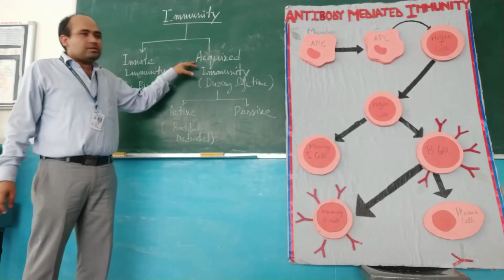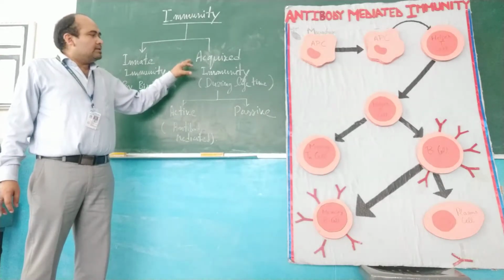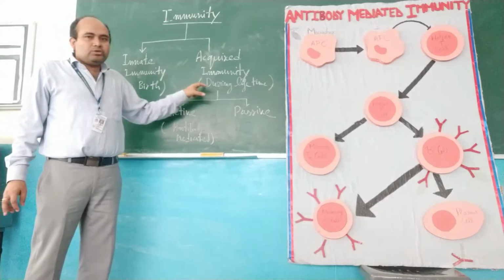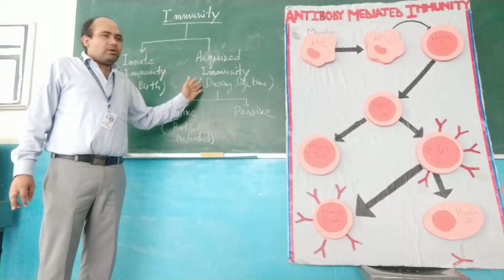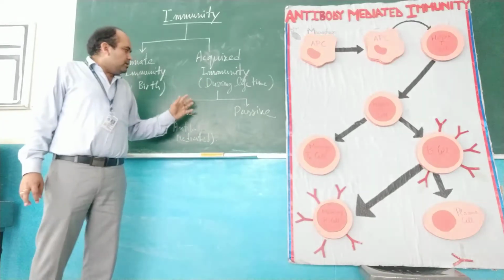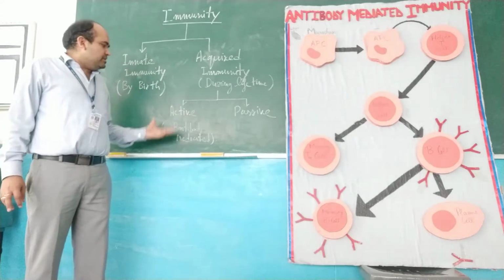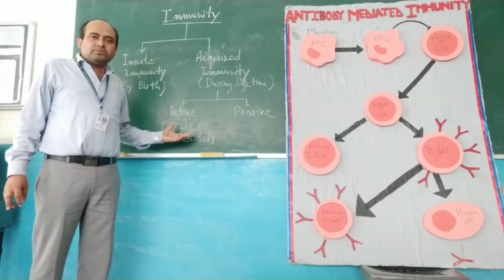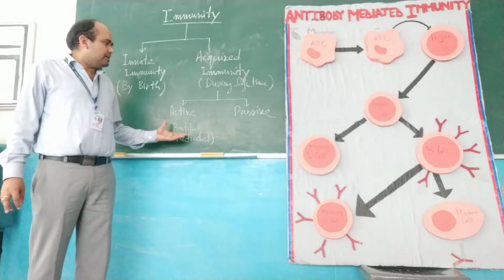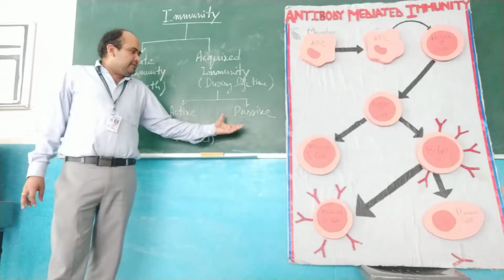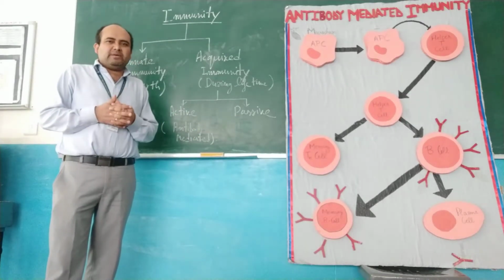And this is acquired immunity, the second immunity, and that is the most important immunity. This is the immunity you acquire during your lifetime. Right after your birth, you will acquire various types of immunity. It is further divided into two types, active and passive. Active means your body will produce antibodies against a certain antigen; that is known as active immunity. And passive immunity is when any ready-made antibody is introduced into your body.